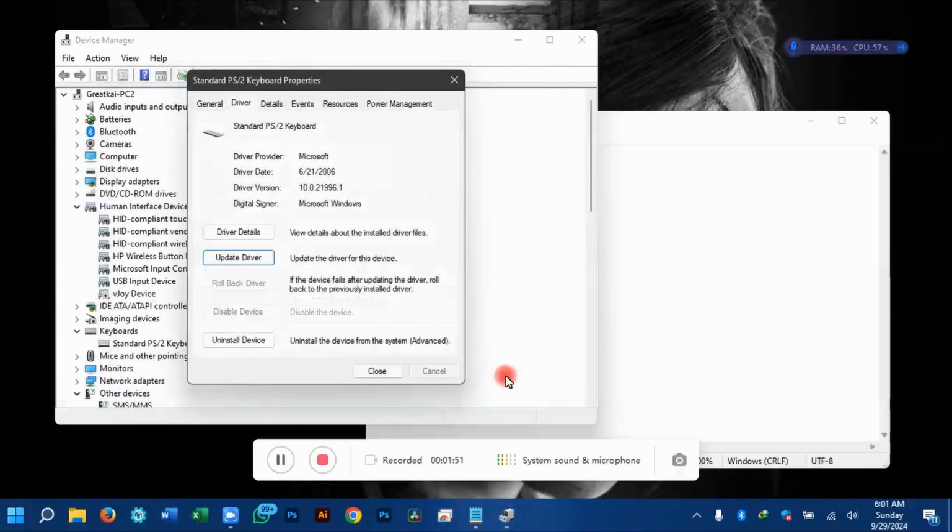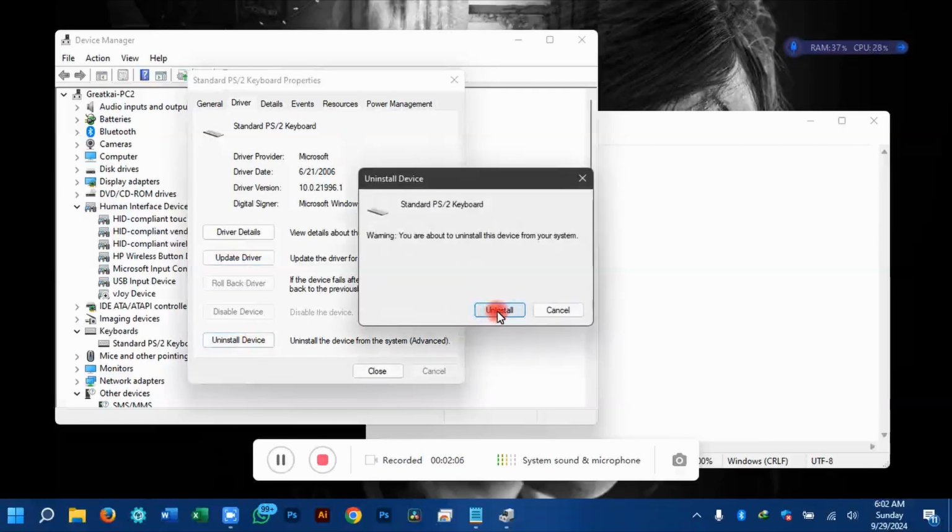But these guys, they don't release hardware updates often, so it is best you just go to option 2. That would totally fix the issue. So all you need to do, just click on install device and click on install.